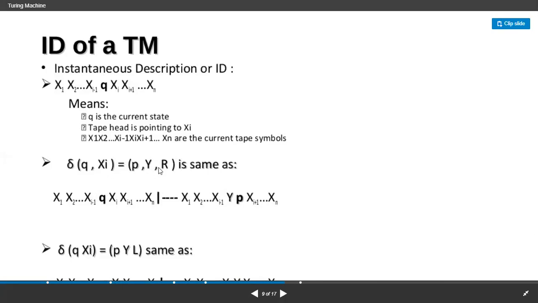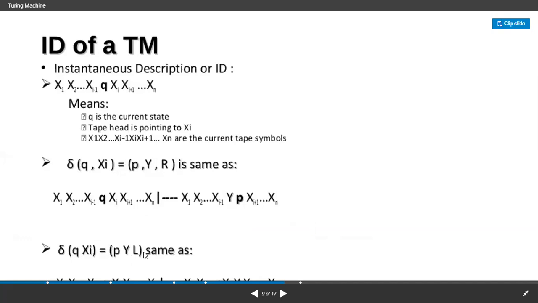And here we are having the output of this q comma xi is p y R. That means you need to change the state to p, and while reading xi in state q, the input tape symbol is changed to y, and it should move to right. So that's why we moved it to the right. And finally, whatever the input string we are having, you are writing like this: xi plus 1, so on, xn, right?